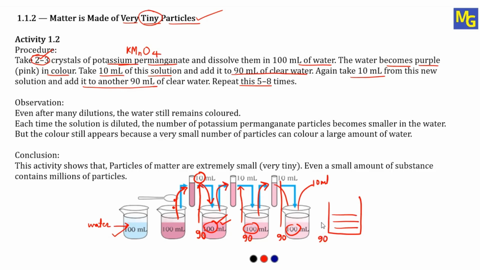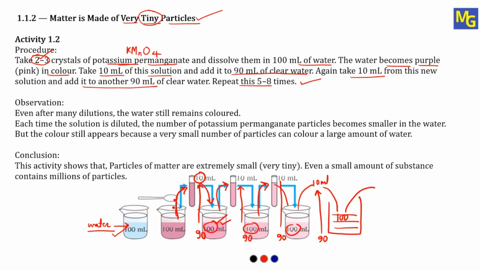90 ml of clear water, total it becomes again 100 ml, and this procedure you have to repeat 5 to 8 times. So I hope you understood the procedure. What we have to do here: take 100 ml of clear water, add 2 crystals of potassium permanganate, and the whole water becomes purple in color.